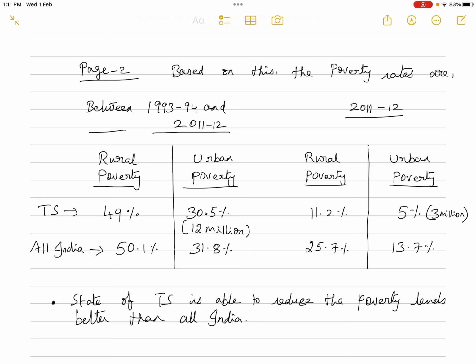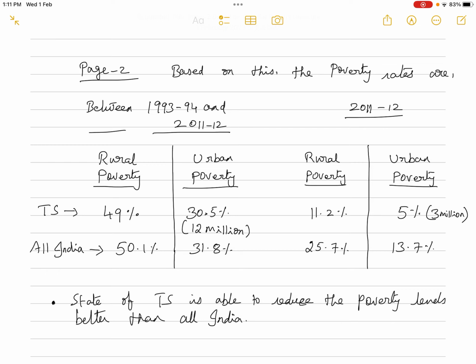At the all India level, rural poverty has decreased from 50.1% to 25.7% in 2011-12, and urban poverty from 31.8% to 13.7%. So here also you can see that in 2011-12 the poverty levels in the state of Telangana are lower than the all India level. That means the state of TS is able to reduce poverty levels better than all India.